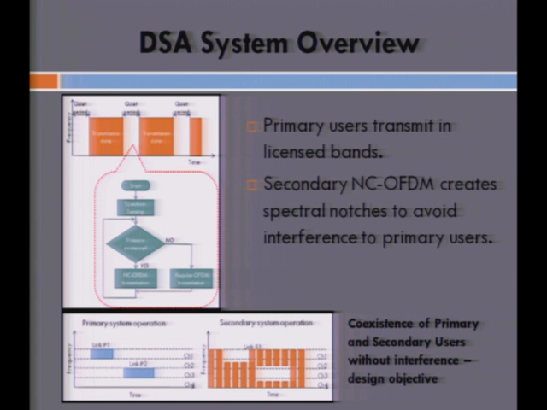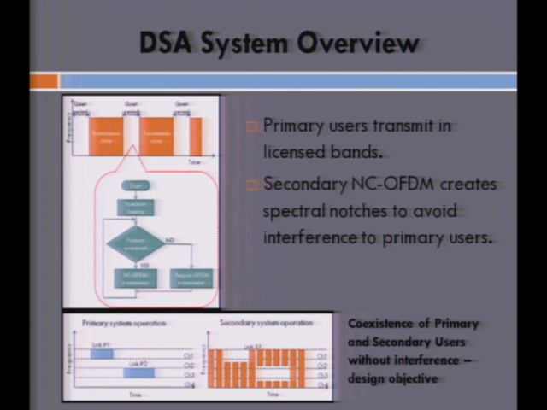So here's a brief overview of the dynamic spectrum access system. When there is a quiet period in the radio environment, that is, when there is no transmission occurring, the secondary system can go ahead and make use of the spectrum and transmit normal OFDM, as this flowchart indicates. The secondary system has to sense the available spectrum, and if there is a primary present, then it has to switch over to the non-contiguous scheme, wherein only the subcarriers that the primary is present in are nulled out. If there is no primary, it can continue with a regular OFDM transmission.